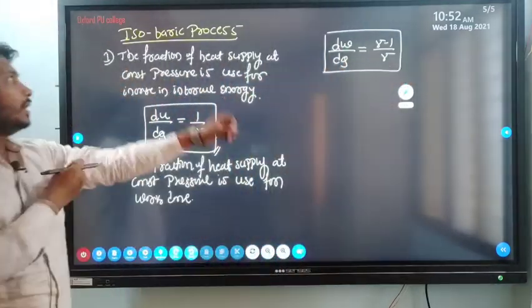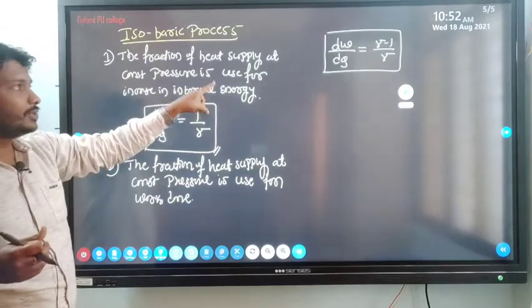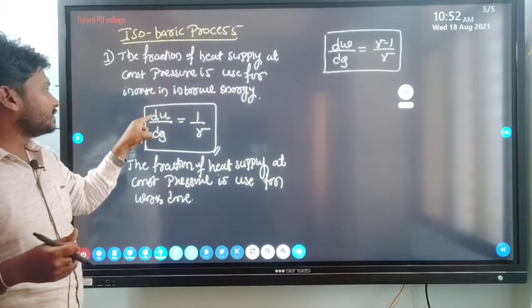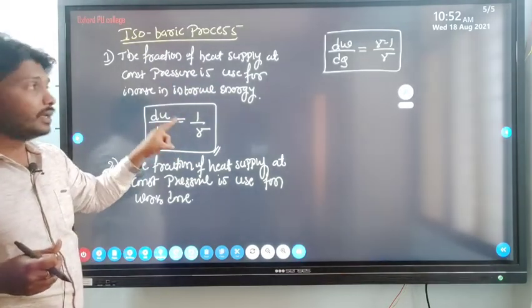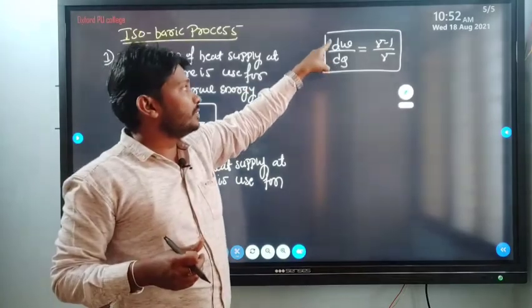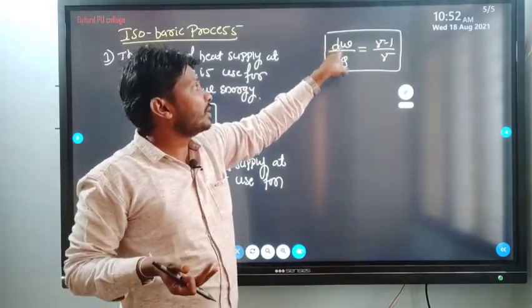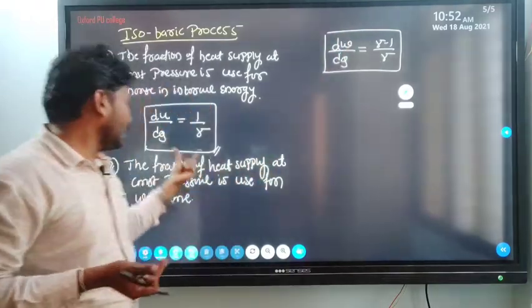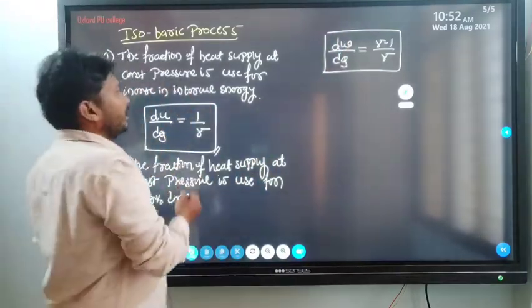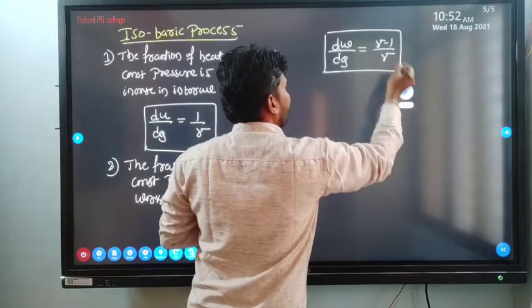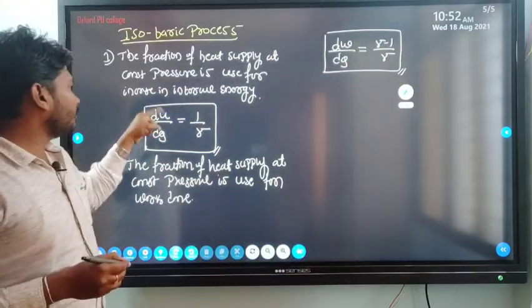So in case of isobaric process, by keeping the pressure constant, a fraction of the heat supply is utilized for increase in internal energy, and a fraction of the heat supply at constant pressure is converted into work done. So these are all the mathematical tools. By making use of these tools, I can write the fraction of heat supply.